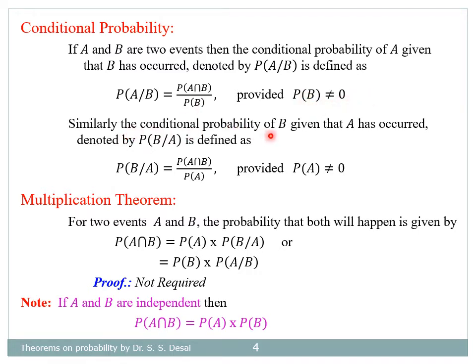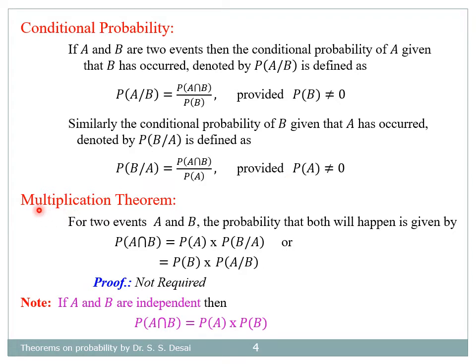Similarly, the conditional probability of B given that A has occurred is denoted by probability of B given A and is defined as probability of B given A is equal to probability of A intersection B divided by probability of A, provided probability of A is not equal to 0.